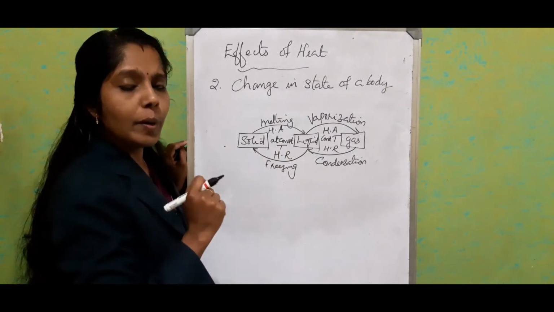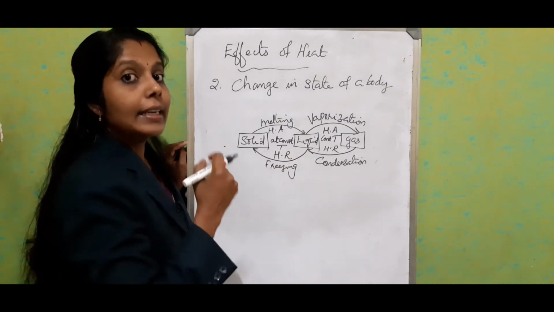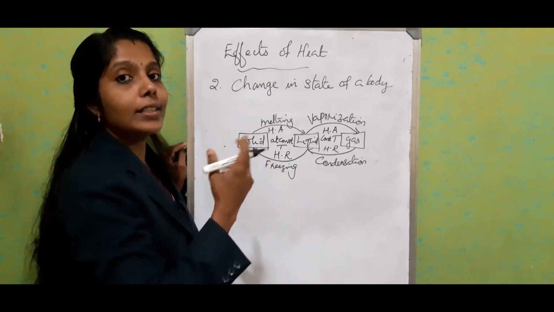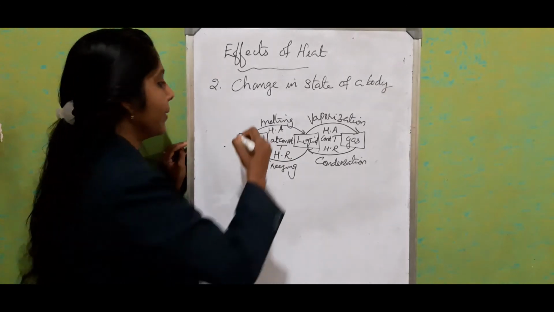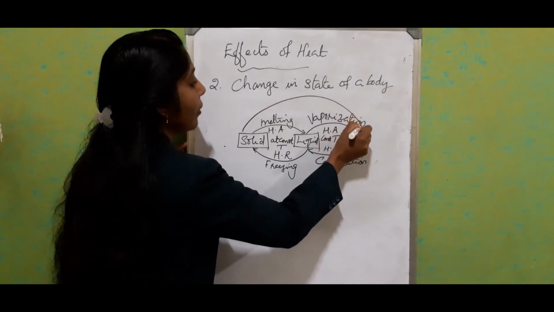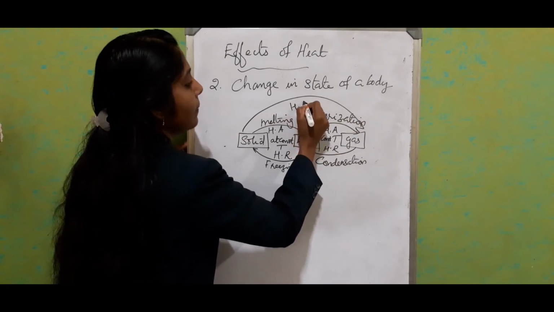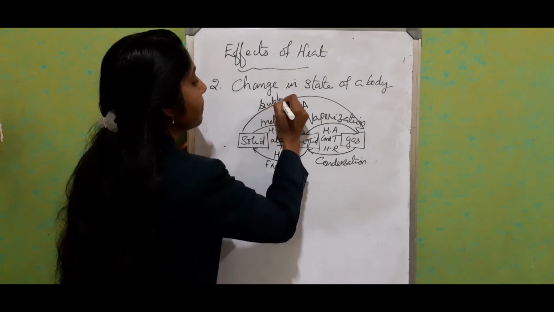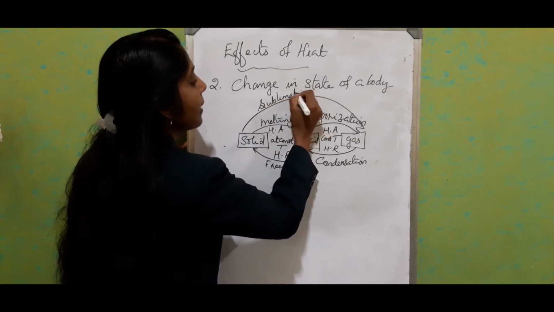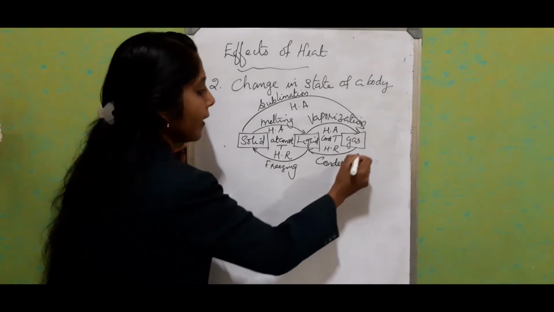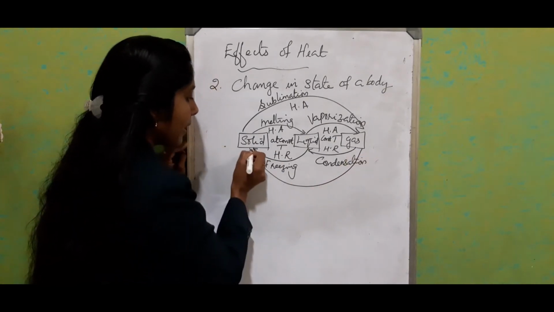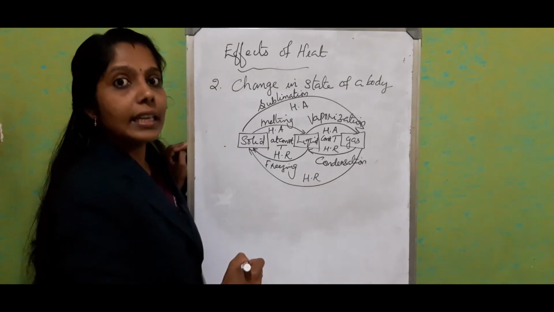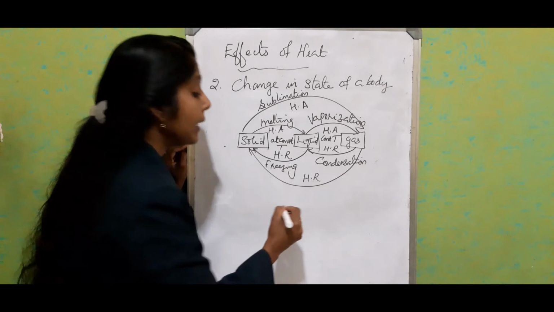And two more processes were there. To remember, some materials, without going to the liquid state, can convert from solid state to gaseous state. Solid to gas, heat energy absorbed, and that is called sublimation. In the same way, it can come from gas to solid by rejecting heat energy. That is called deposition.